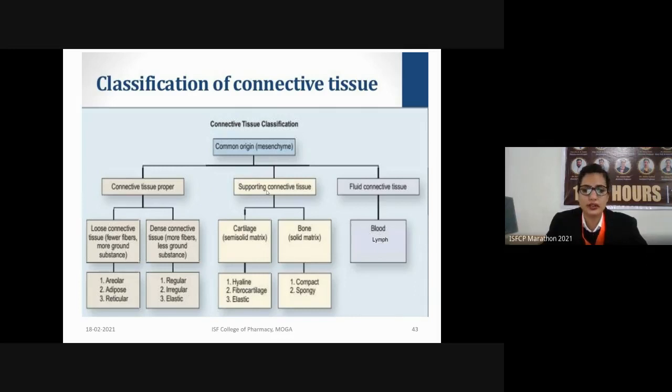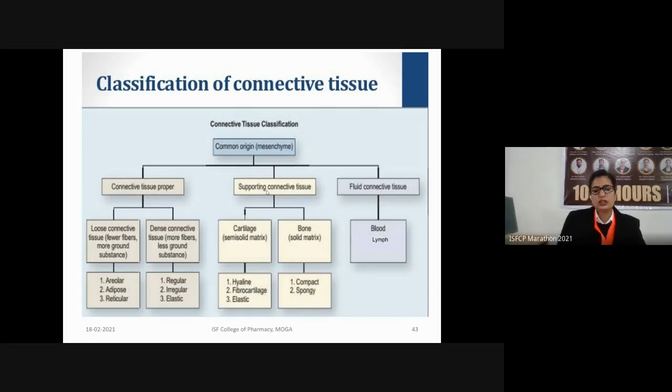It is very hard in nature, so cartilage is slightly softer than the bone. Examples of cartilage include the hyaline cartilage, the fibrocartilage, and lastly the elastic cartilage. And bone may be a compact bone or a spongy bone. A compact bone is harder in nature, and the spongy bone is slightly softer than the compact bone.